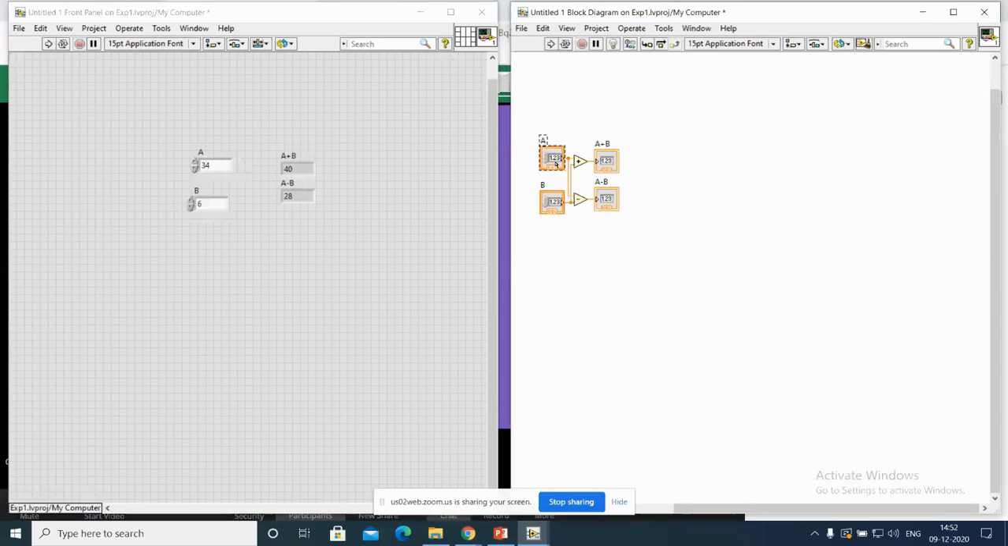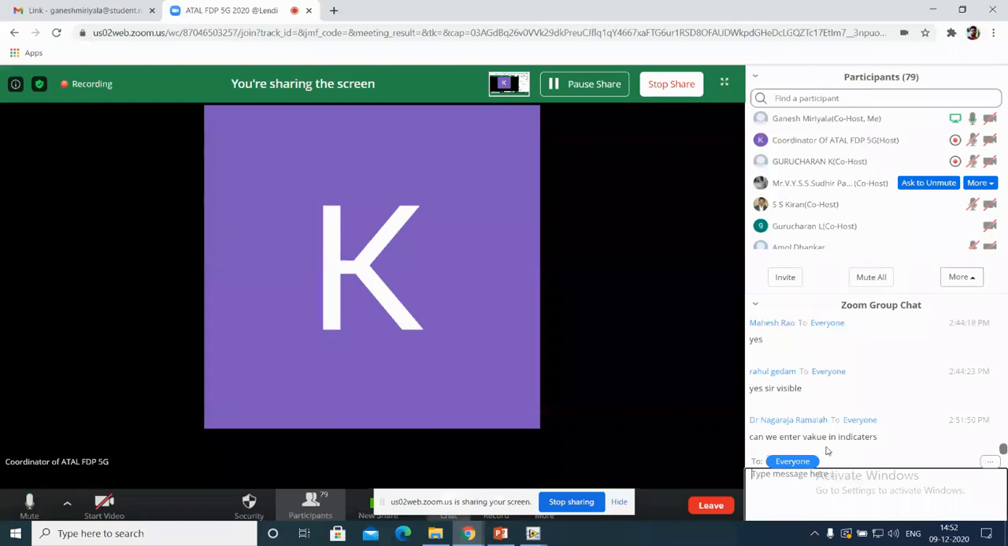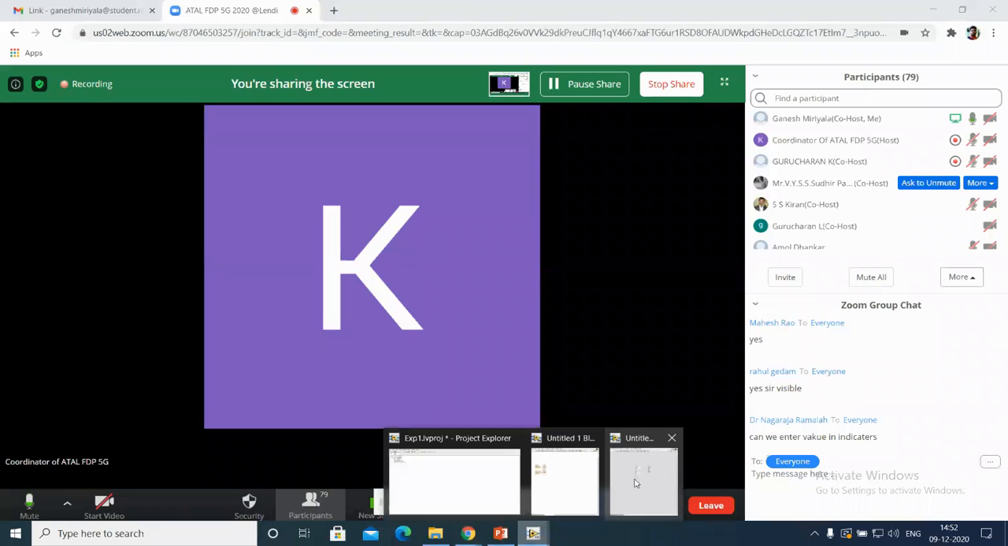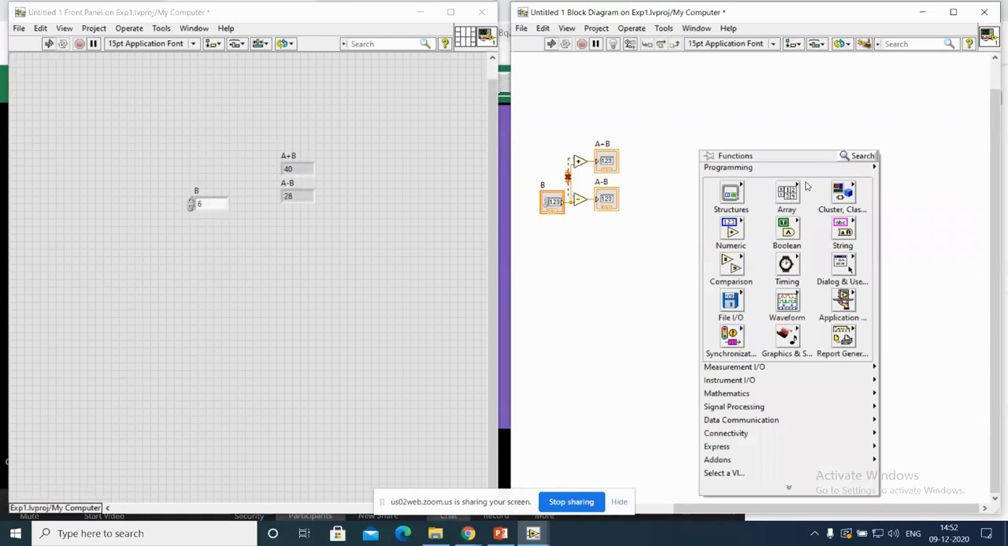Actually, an indicator we can also call a constant. Here, if I want to remove this thing, you are not supposed to enter the value in a front panel. The question asked by Dr. Ramaya sir: if you are using a constant over here, you should know what value I have given, 34. So I am deleting this thing. I can use a constant over here. Same thing we can operate.